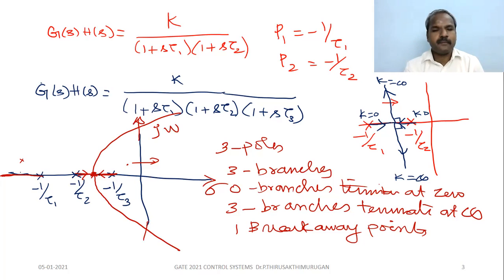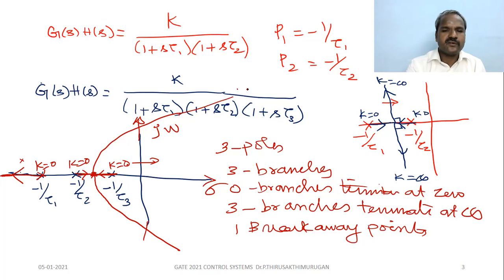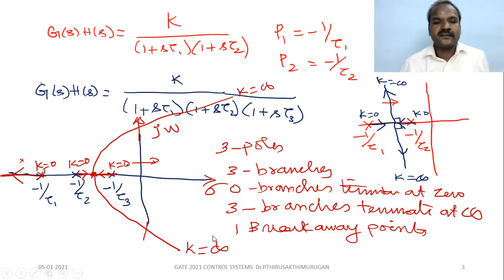So this is the typical plot. The third branch starts here at k equal to 0. Here also k equal to 0. Here also k equal to 0. So this branch terminates at k equal to infinity. This branch also terminates at k equal to infinity. Understand or not? So this is the typical plot for a third order system. Any doubt?